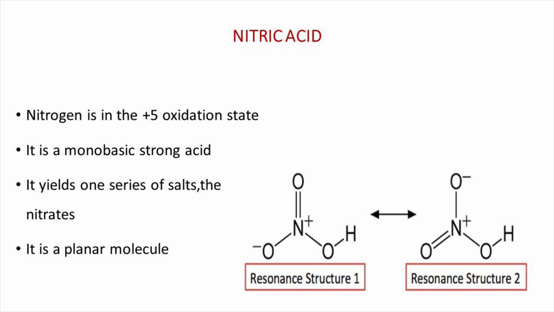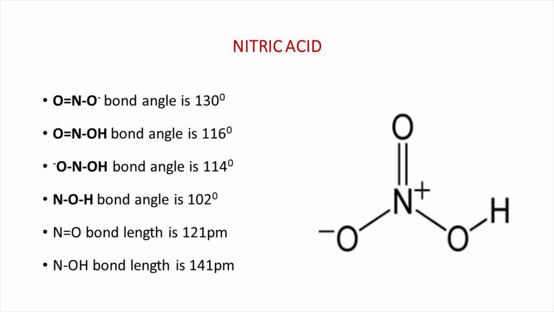Another oxo acid of nitrogen is nitric acid. Here, nitrogen is in the +5 oxidation state. It is a monobasic strong acid. It yields one series of salts, the nitrates. It is a planar molecule. This is the structure of nitric acid. Here, the bond angles and bond lengths are shown. There are different types of bond angles and bond lengths.